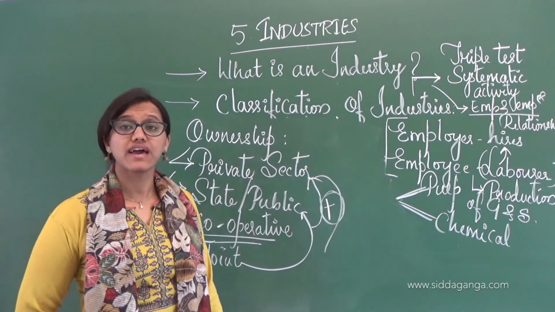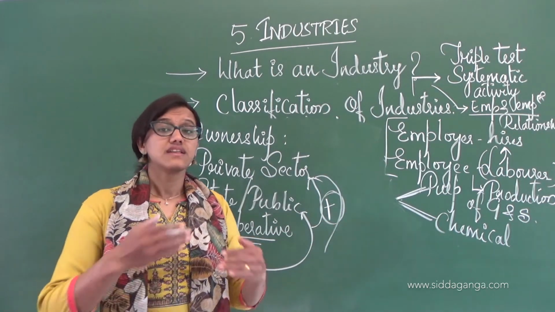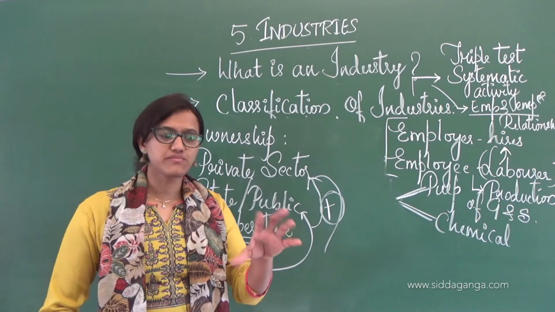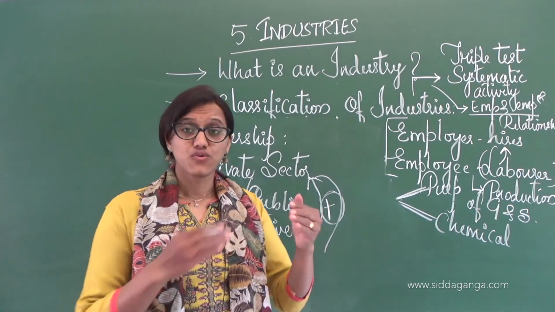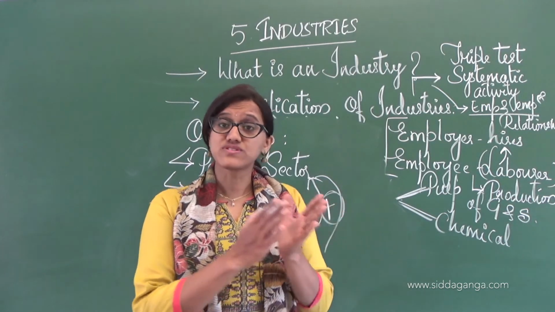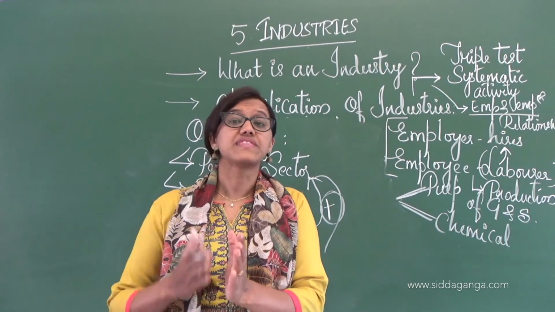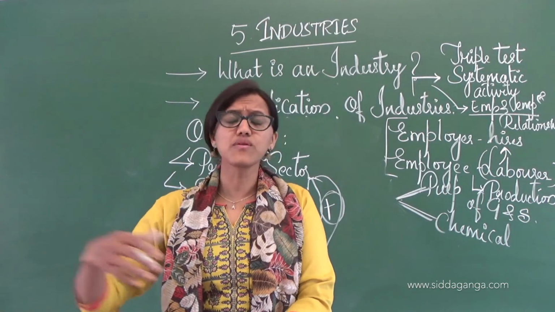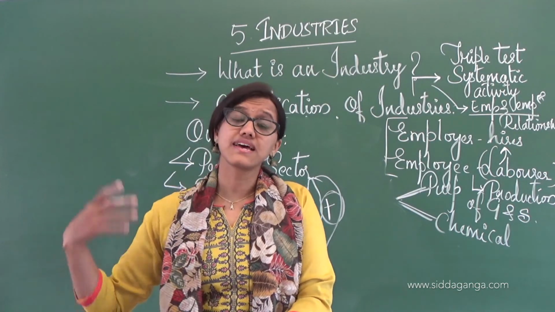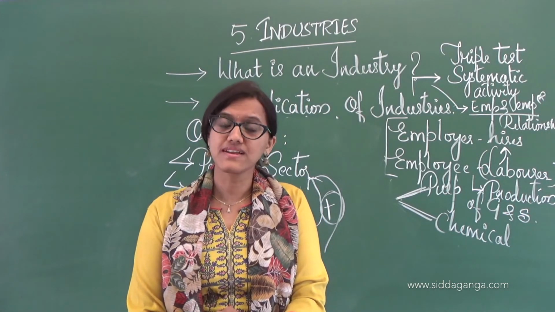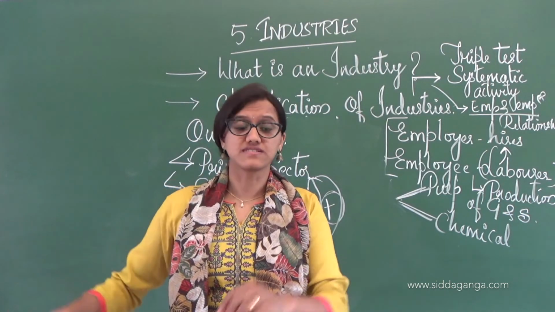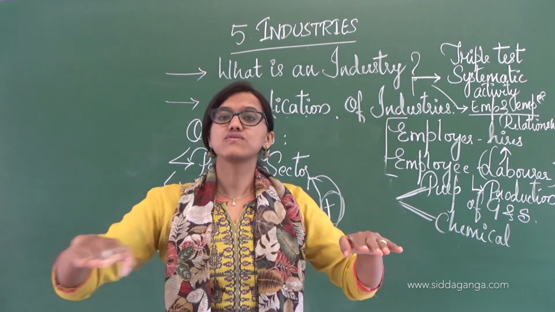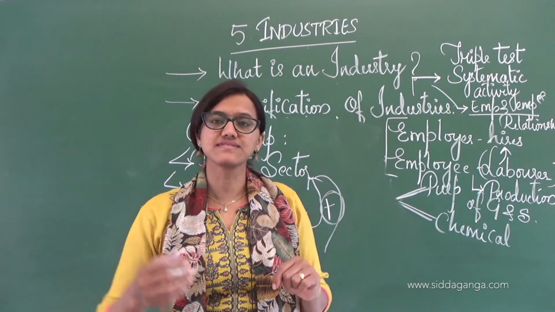So there they have to carry out a systematic activity, one after the other. In the production of paper itself, wood was cut and transported, then it was converted to pulp. That pulp got mixed with chemicals, and then they came up with paper. So that is a systematic process: a raw material undergoes certain processes and the finished good is produced.